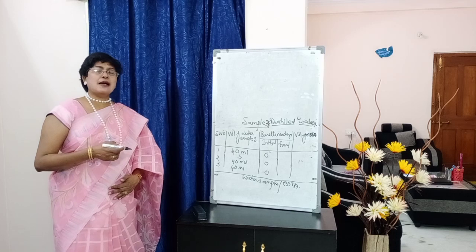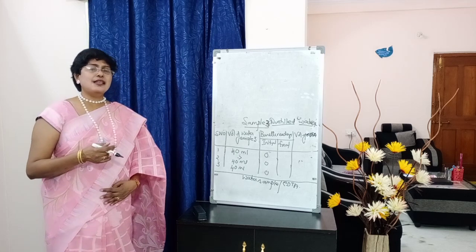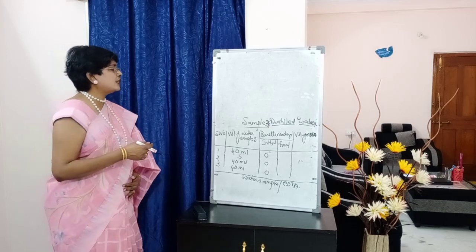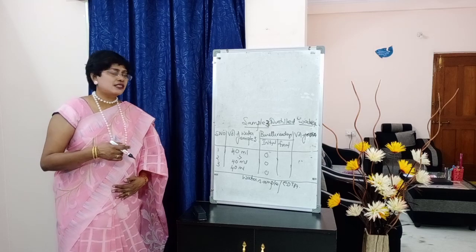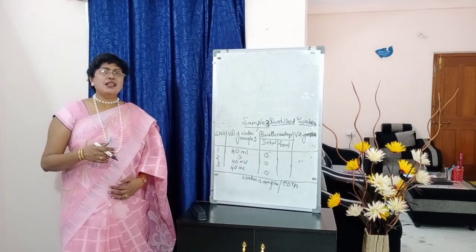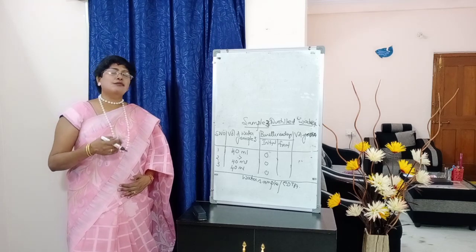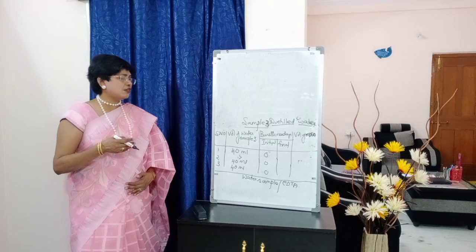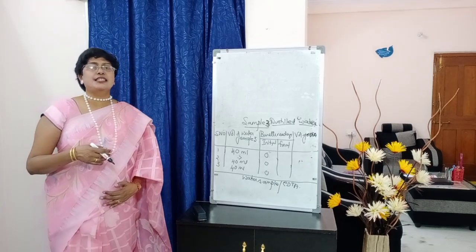Next, sample 3, students. Distilled water. Tap water is done, mineral water is done. The last one is distilled water. The same table again. Serial number, volume of water sample 3, burette readings initial final, volume of EDTA. So serial number 1, 2, 3, 40 ml, 40 ml, 40 ml, 0, 0, 0. Below the table comes water sample versus EDTA.